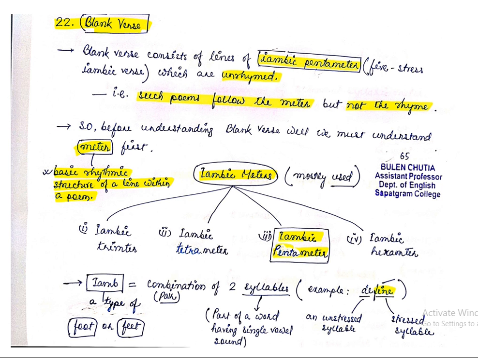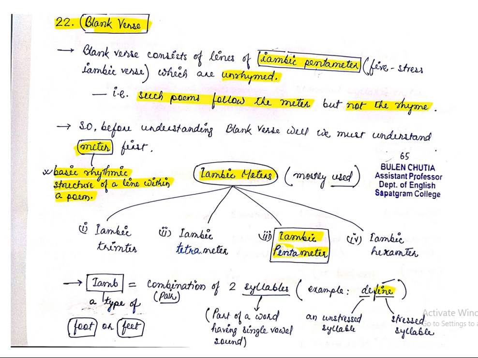So in the formation of blank verse or most other kinds of poems, we find the iambic meters basically. Out of the iambic meters, the most important one is Iambic Pentameter. The others are also there, like Iambic Trimeter, Iambic Dimeter, Iambic Tetrameter, Iambic Hexameter.